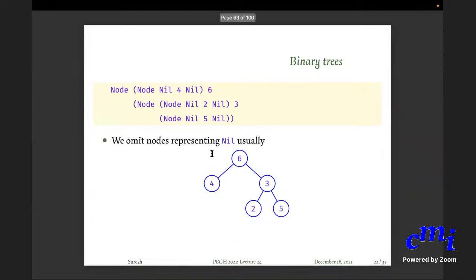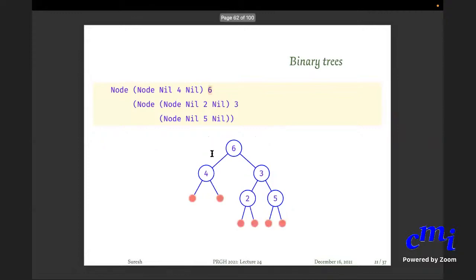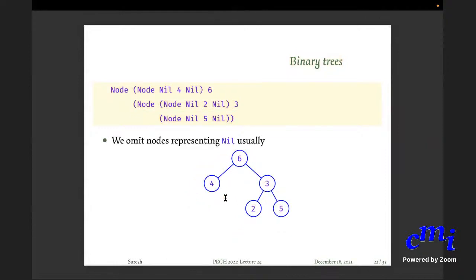When you draw the trees, you will usually omit these nil ones, the red nodes here. You will only draw it like this. But implicitly in your data structure, every node will always have two children. If a child is missing, it means that the child is nil. Is it clear? Yes, sir.